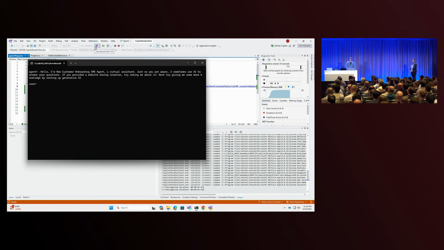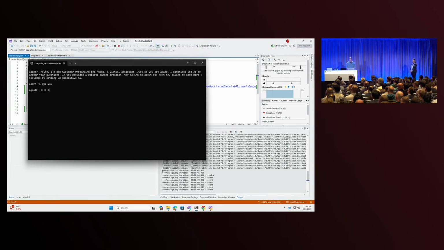Now I can say, hi. Who are you? And again, we see some interaction happening here. And then the console will come back. And in a moment, Copilot Studio will come back and talk to us. Down here in the output window, you can see what the client's doing. Events, typing, message events, and whatnot come in. All the capabilities that are available inside the Copilot Studio eventing infrastructure surface inside this client.